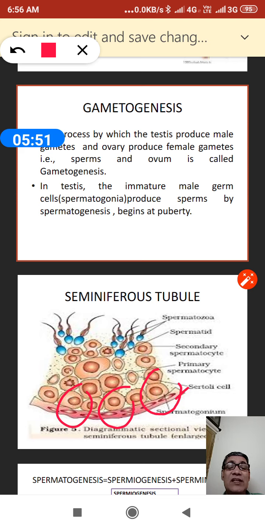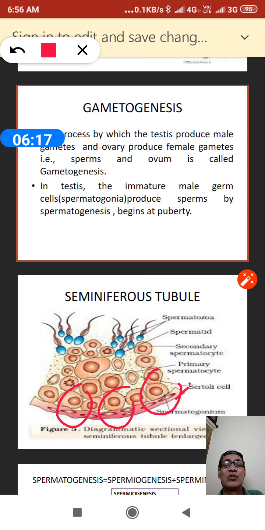This spermatogonium will not change directly into the sperm. There are two phases. The first phase is that the immature male germ cell will change into the spermatid.